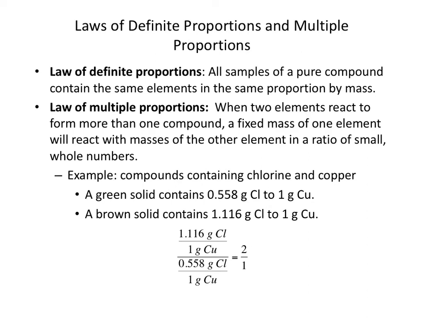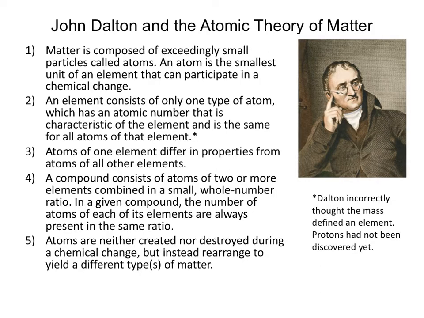And so laws are just sort of collections of observations. There's no attempt to explain why. If you remember from things we talked about last time, our big explanations are theories. And so the theory that explains the law of conservation of mass, the law of definite proportions, the law of multiple proportions, and several other laws that were developed around the same time, is the atomic theory of matter.